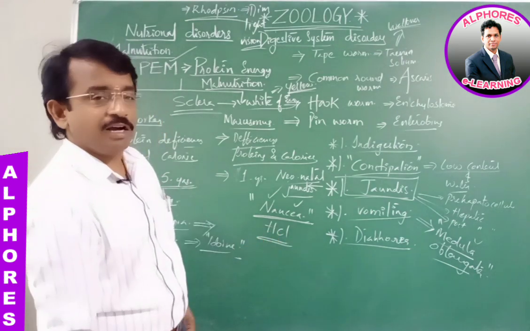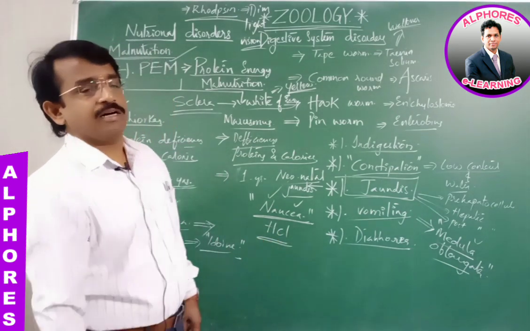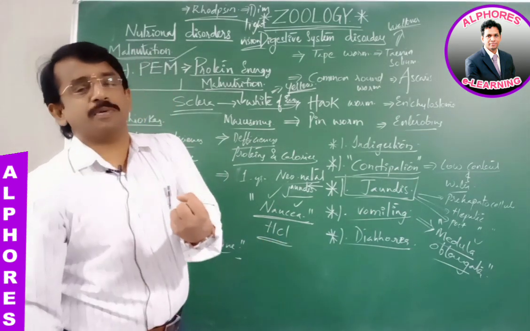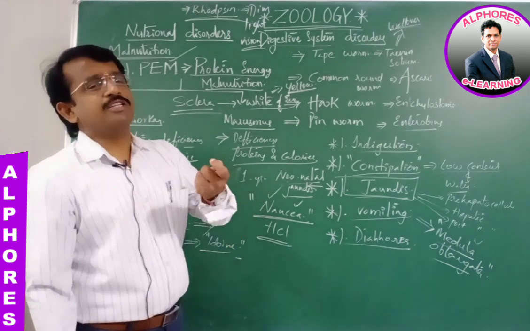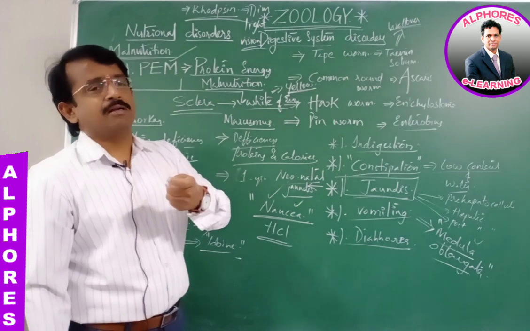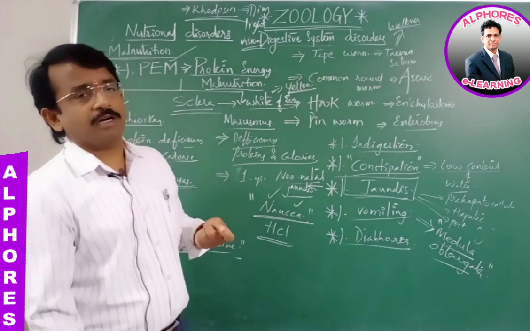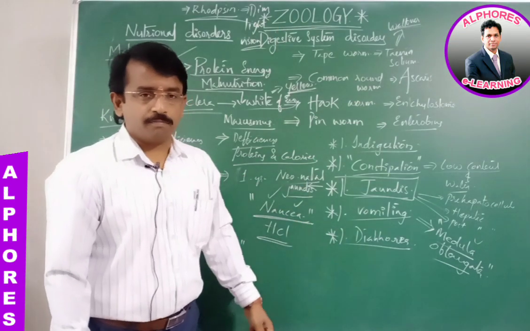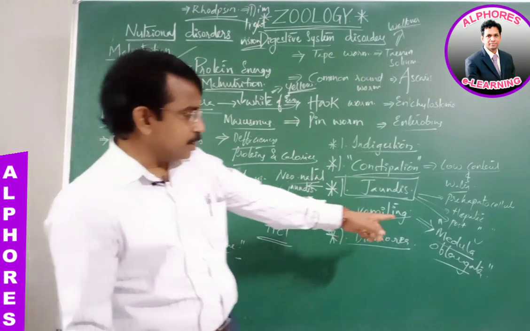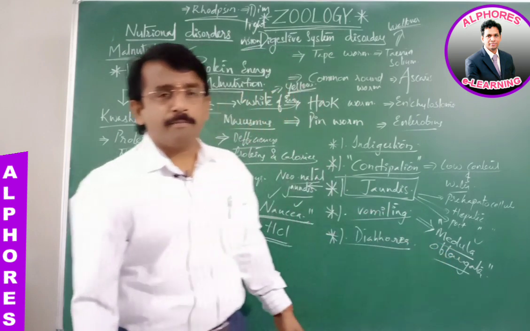In vomiting, the contents present in the stomach are sent out. A small, negligible amount from the duodenum, but mostly from the stomach, is expelled. And this is controlled by the medulla oblongata.